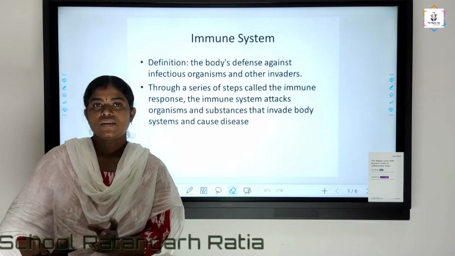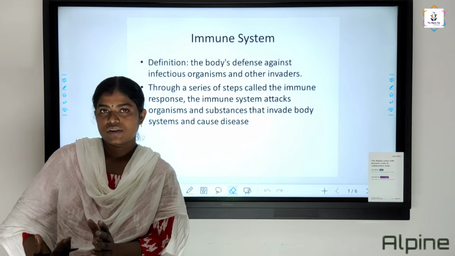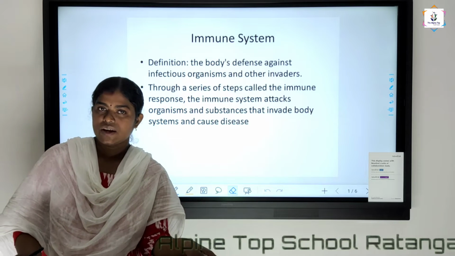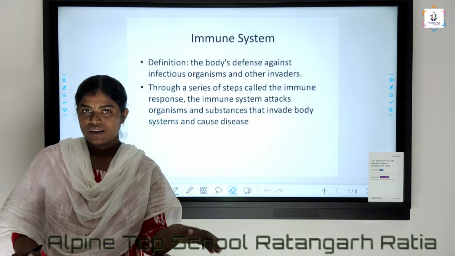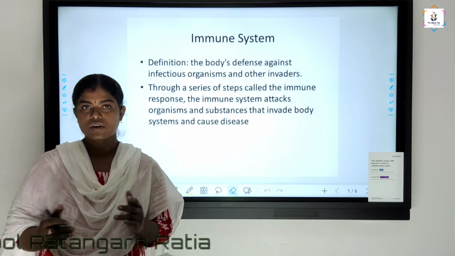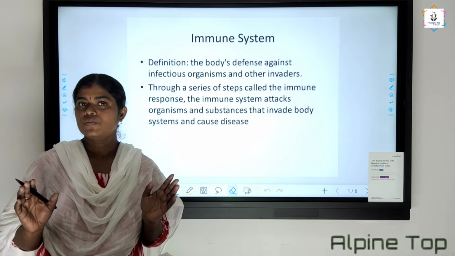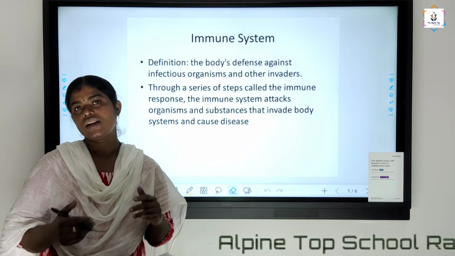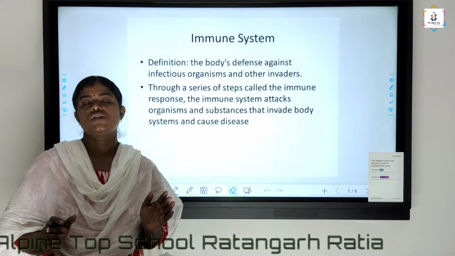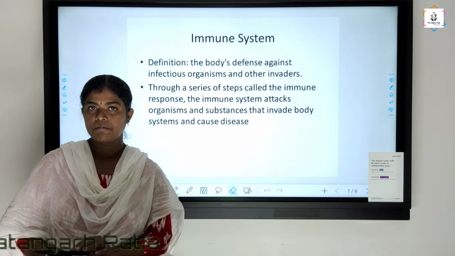See, one example I will tell you: we have soldiers at our country's borders. So many soldiers will be there, right? What are they doing? They are watching for any enemies coming to attack our country, isn't it? So they are always alert. Like that, in our body, we have a system which prevents, otherwise defends against, the entry of pathogens.